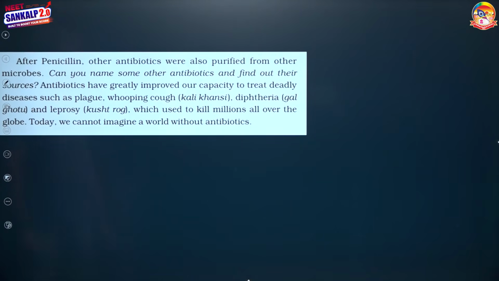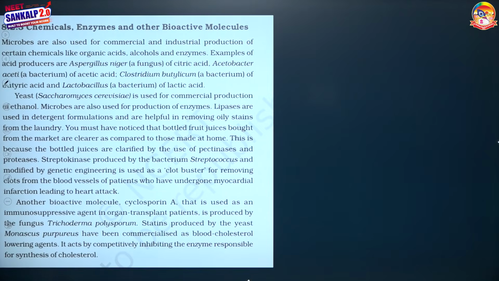Antibiotics have greatly improved our capacity to treat deadly diseases such as plague, whooping cough, diphtheria, leprosy, etc. Then, microbes are used for producing some chemicals, enzymes and other bioactive molecules also.